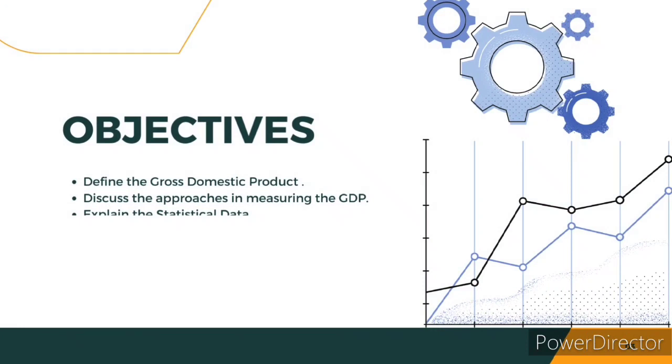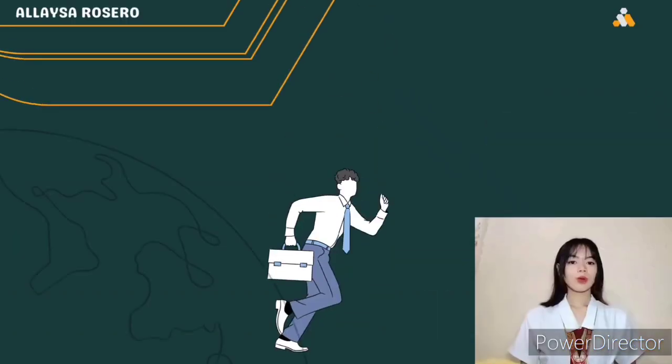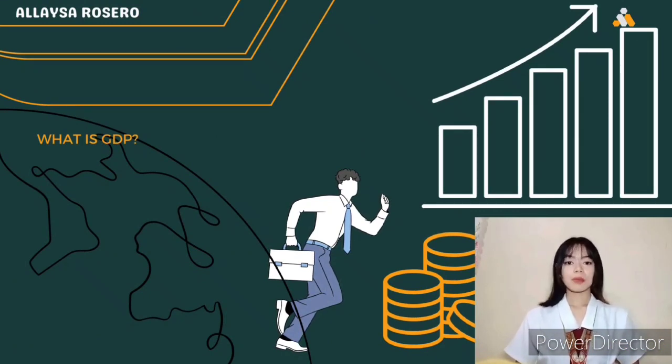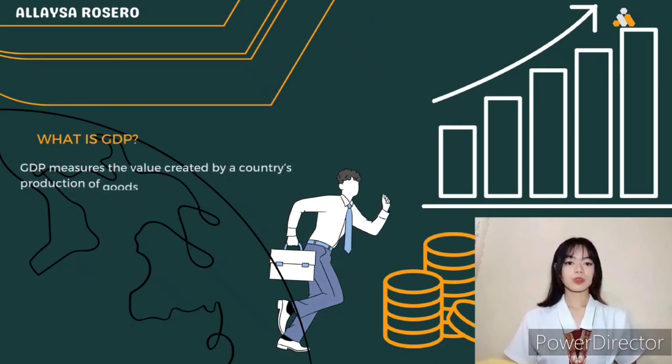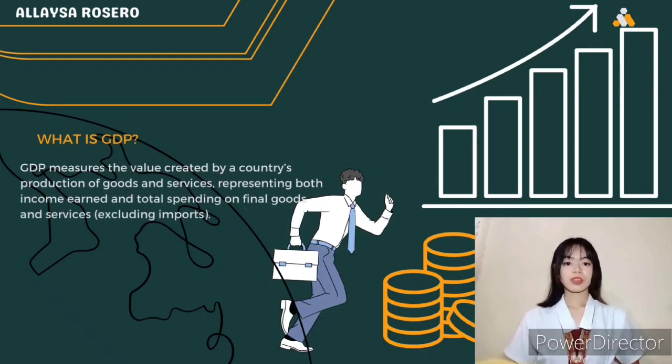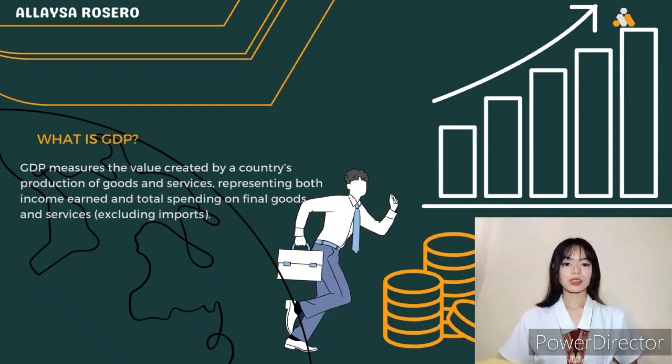The lesson's objectives are the following: define the gross domestic product, discuss the approaches in measuring the GDP, explain the statistical data. What is GDP? Gross Domestic Product or GDP measures the value created by a country's production of goods and services, representing both income earned and total spending on final goods and services, excluding imports.